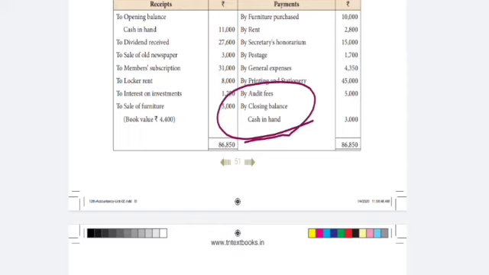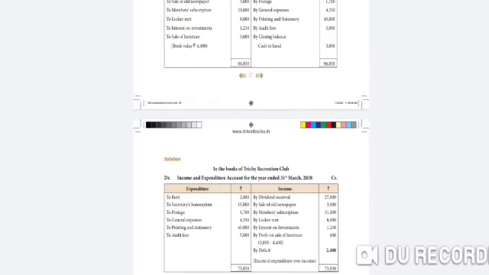See the solution. To opening balance cash in hand is not considered for value. See the next one, to dividend received. Dividend received is an income side. Dividend received 27,600. Next one, to sale of old newspaper. Sale of old newspaper is also income side, 3,000. See the next one. Member subscription is an income side, 31,000. See the next one. Locker rent. Locker rent is an income side, 8,000.